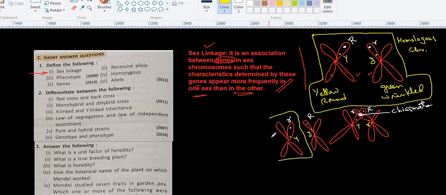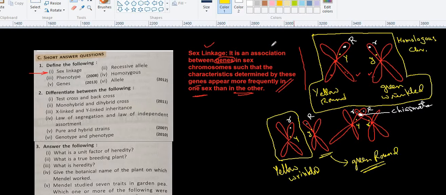So this one has been obtained because of the linkage. The linkage was weak. Both the genes are located very far from each other. They got separated, they got segregated, they got exchanged between the two non-sister chromatids, and as a result a new variety was obtained, yellow and wrinkled. And this one was green and round. So that is what we considered as linkage. Linkage means association, togetherness between the genes.